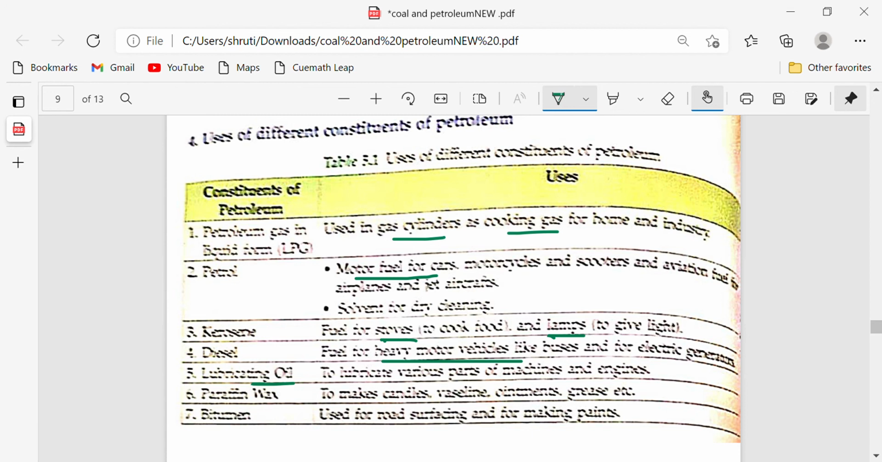Now paraffin wax is used in candles, vaseline, ointments and grease. And bitumen, as I have told you again and again, is a very important petroleum product. Earlier we were using coal tar for metaling the roads, but now we are using bitumen, which is a petroleum product.